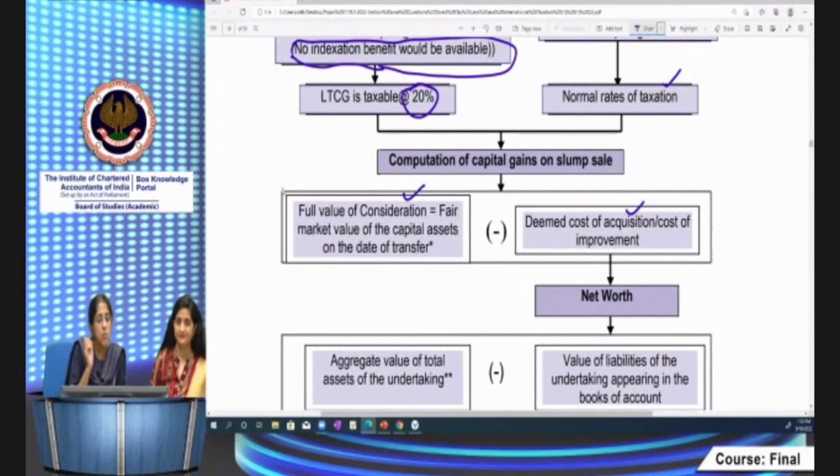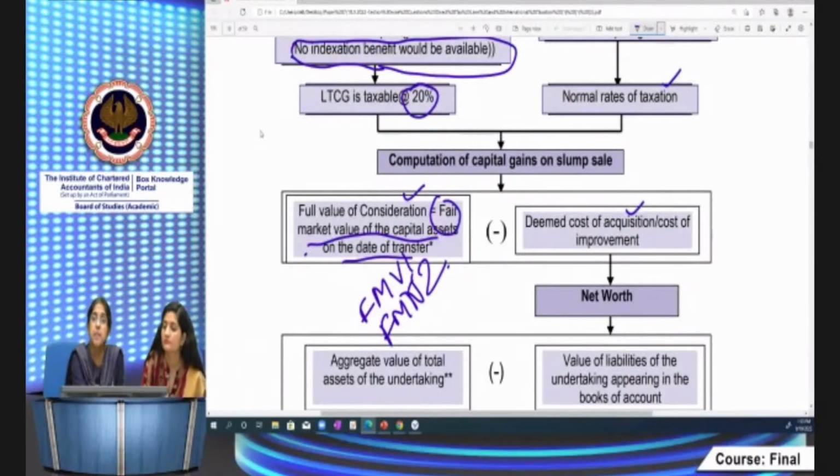Now, what is the full value of consideration in this case? It's the fair market value of capital assets on the date of transfer. How do you arrive at this fair market value? It's the higher of FMV1 and FMV2. What is that? That I will tell you separately. Now, what you deduct is the deemed cost of acquisition and improvement. What is the cost of acquisition and improvement? They say net worth is the cost of acquisition and improvement.